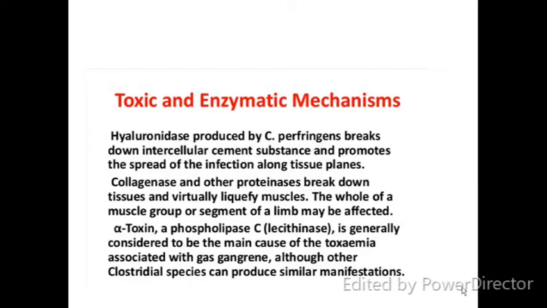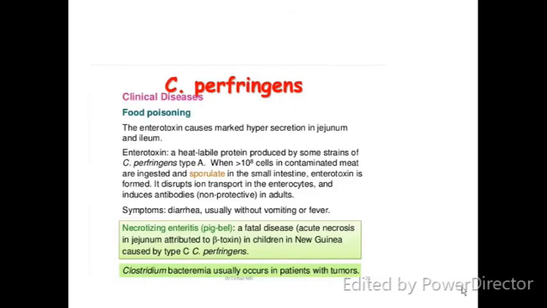Alpha toxin, alpha phospholipase C lecithinase, is generally considered to be the main cause of toxemia associated with gas gangrene. These we have already learned in the previous slides. The main toxin that is responsible is phospholipase C and lecithinase, although other Clostridium species can also produce similar manifestations. Now, C. perfringens can also cause food poisoning.